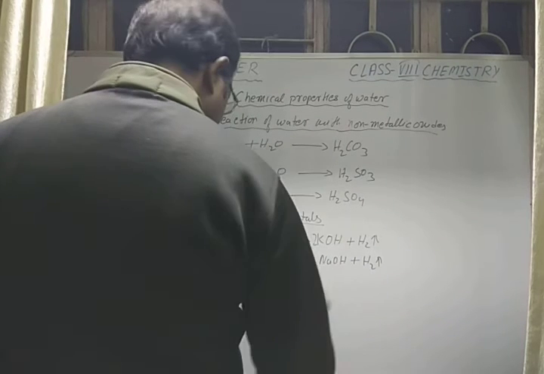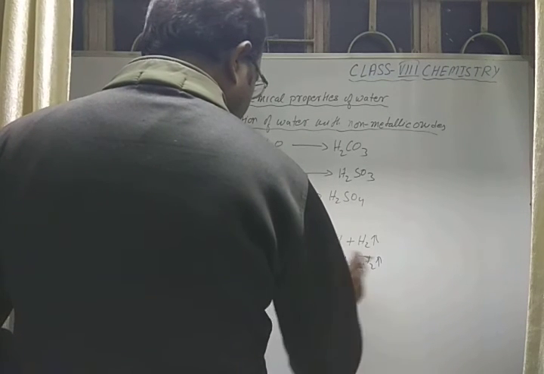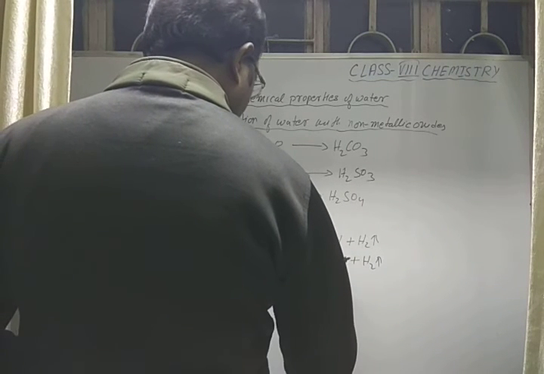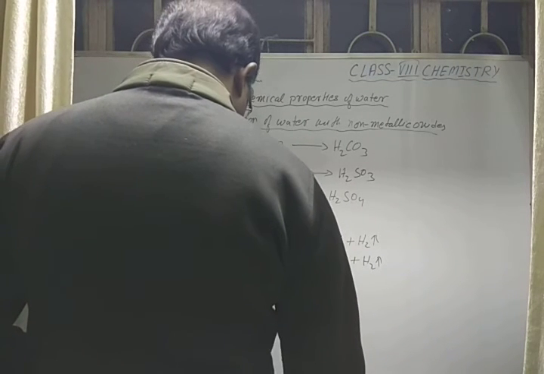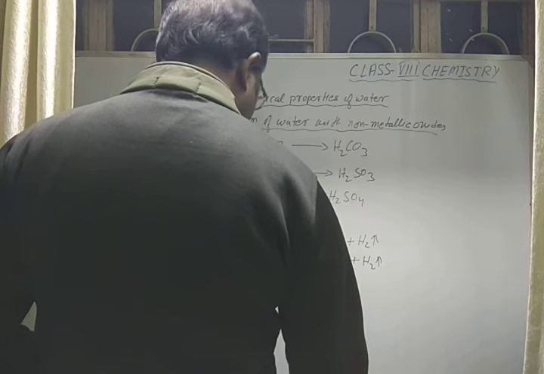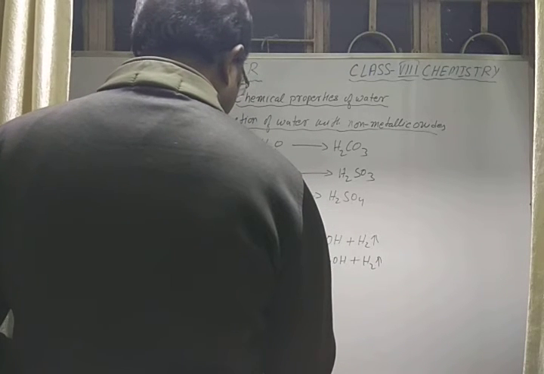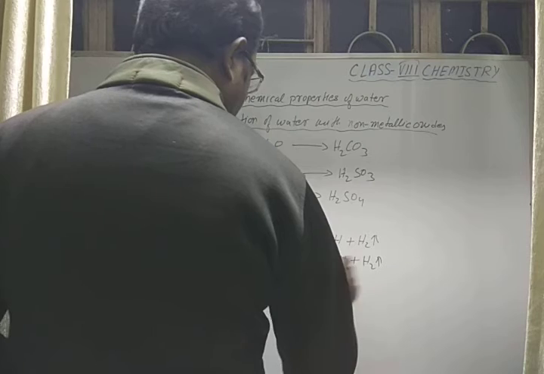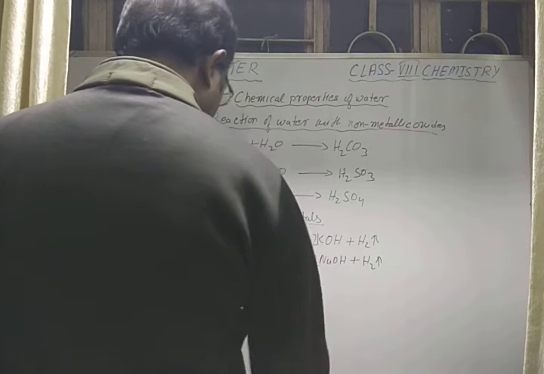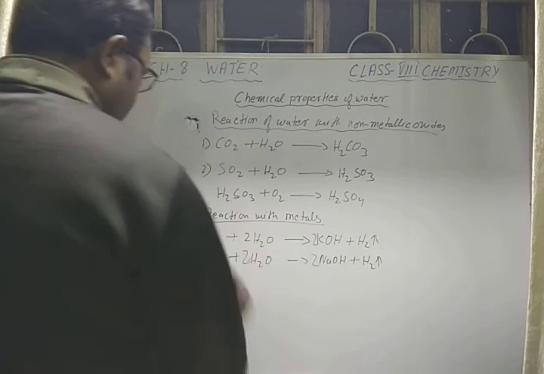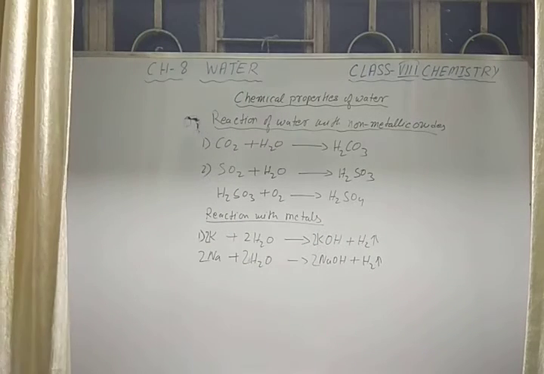Now you balance them. So sodium 2, hydrogen 2, oxygen is also here 1. So what do we get here? Hydrogen 2 plus 1, 3, so 2. So we have to make it 3, means 2 here. 2, 2, 4, means again here 2. Sodium is 2. Yeah, it is now balanced.